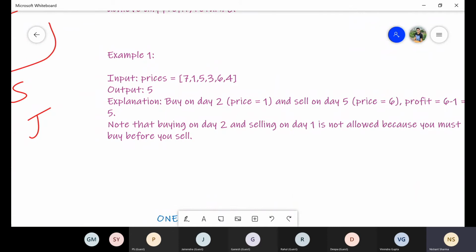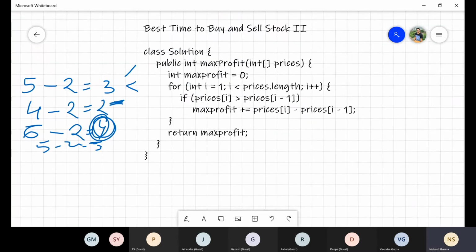Here we buy at 1, then sell at 5, then we buy at 3, then we sell at 6. Whenever we are selling, the element is bigger than the previous one, and we find the profit and add it to the maximum profit. That was the approach. For the same approach, we write the code.